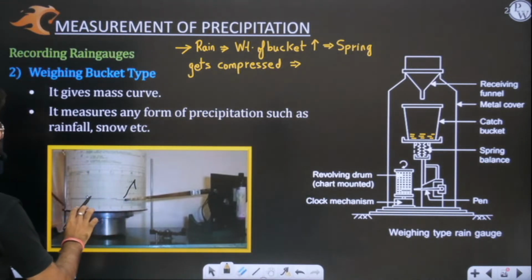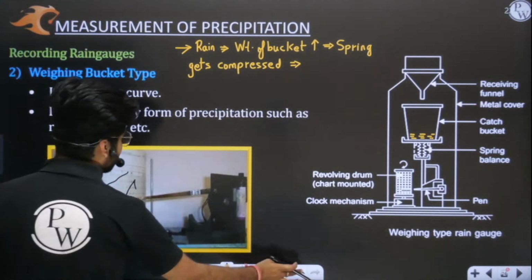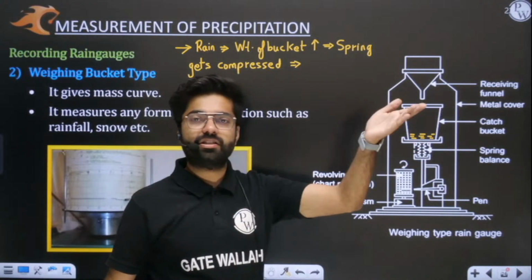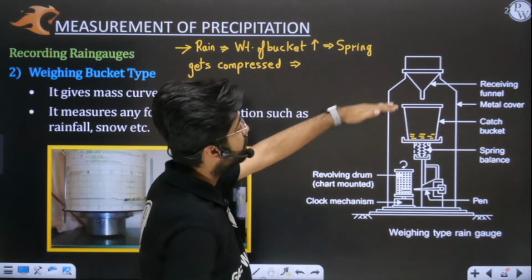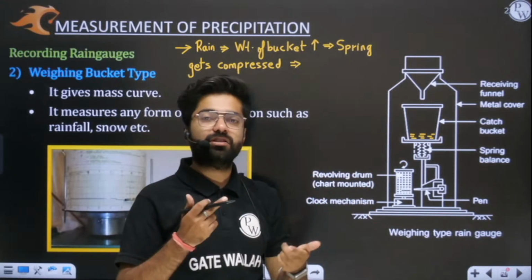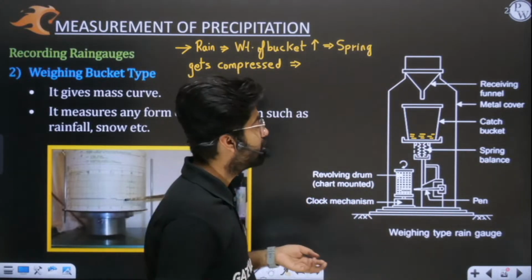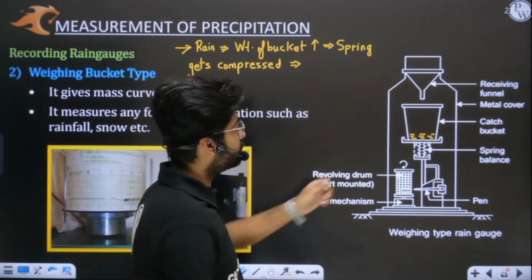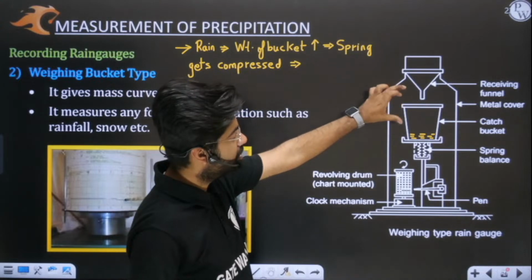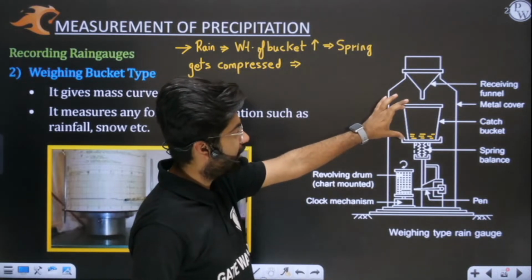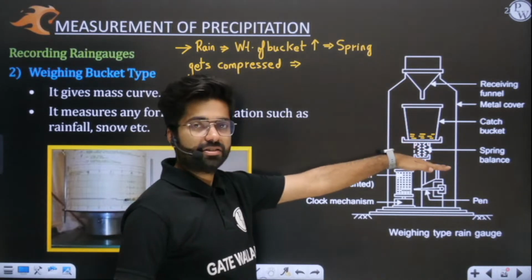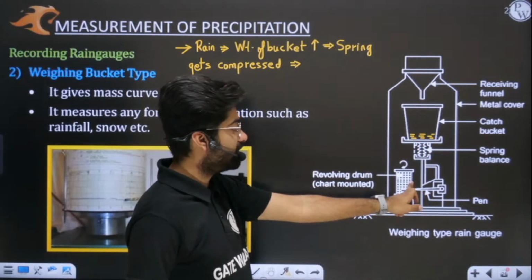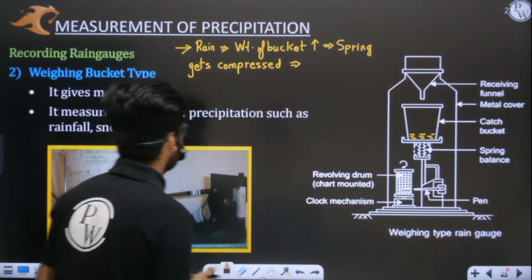But the graph does not come down. Why? Because the weight of the bucket will continuously increase, since water is getting collected continuously. The more water there is, the more the weight, the more the spring gets compressed, and the pen will start to rise like this.